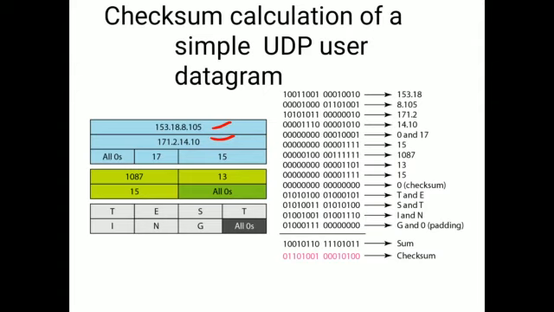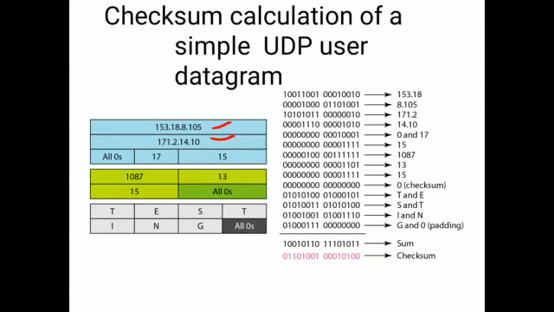So here is the sum value. The sum of all these numbers we will get like this. To that sum value, we will take the ones complement. That ones complement is nothing but our checksum value. Clear? Whenever we add this checksum value to the sum, we will get all ones, otherwise an error has occurred. By using that concept, we will find whether any error has occurred or not.